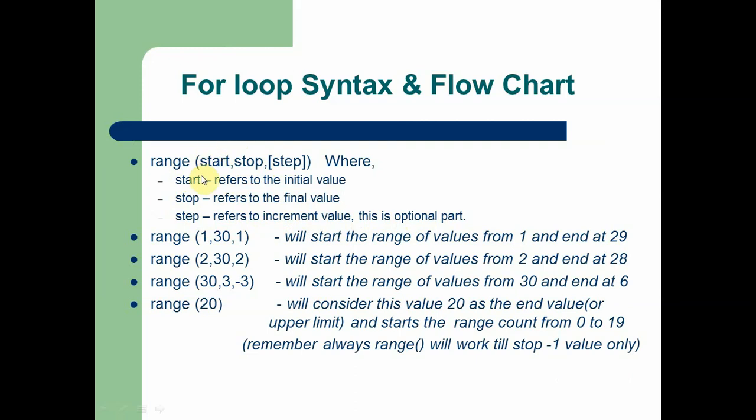Start value refers to the initial value of the for loop. Stop value is the final value of the for loop. Step value is the increment. We can use this step value or we can skip it, because this component, the step, is optional. So here are some examples for range.